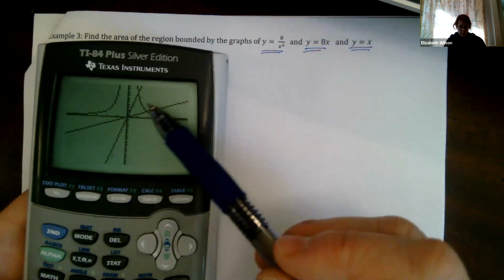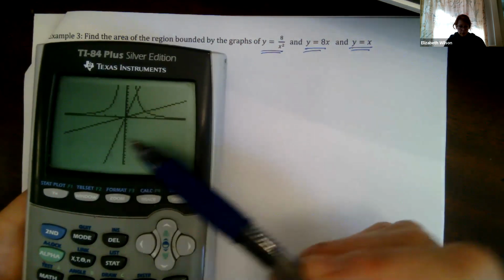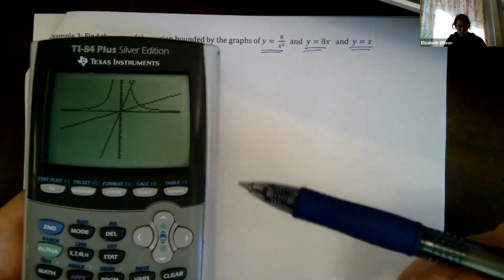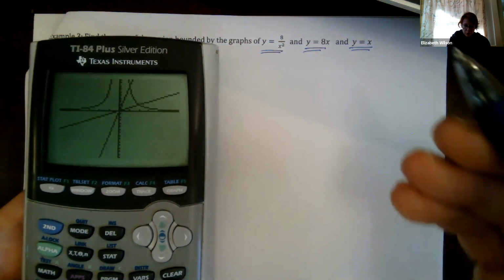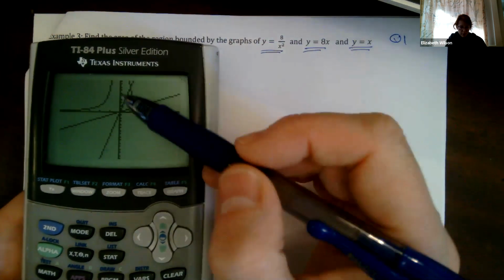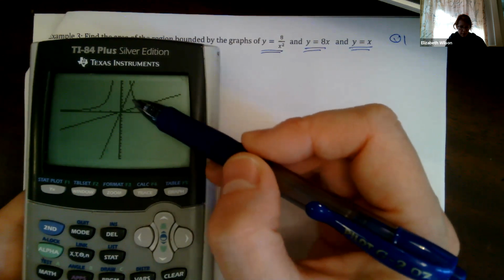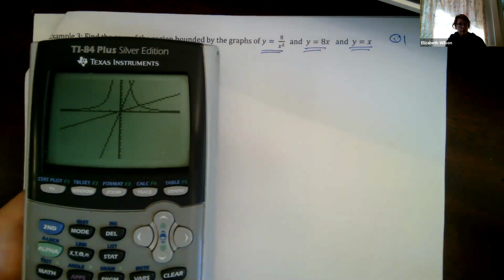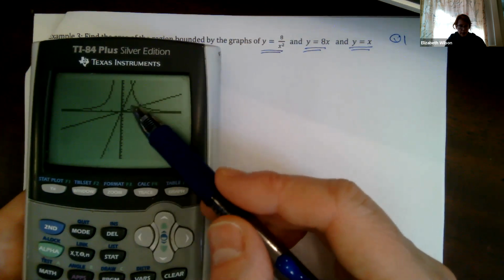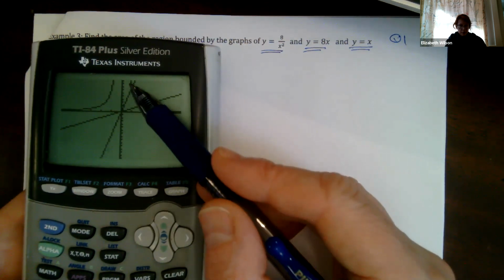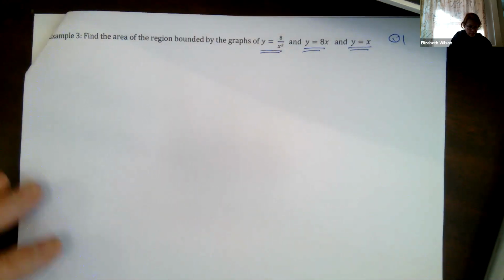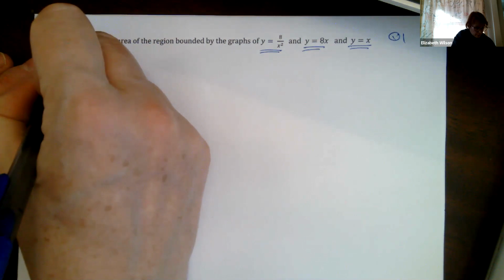So I've got stuff happening in quadrant 1, quadrant 2, quadrant 3, but they wanted the area that was bounded by all 3 graphs. If we're being really good about it, we would actually specify this is in quadrant 1. But you can see that all 3 graphs have an area where they all intersect each other within quadrant 1. So this is the area that I'm going to be looking at right here. It kind of looks like a sail on a sailboat. Let's go ahead and sketch that just so we can visualize.